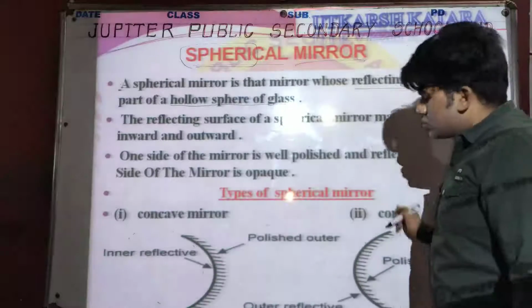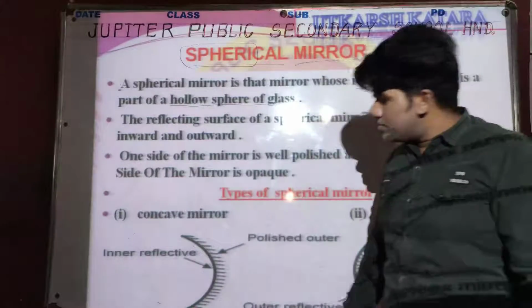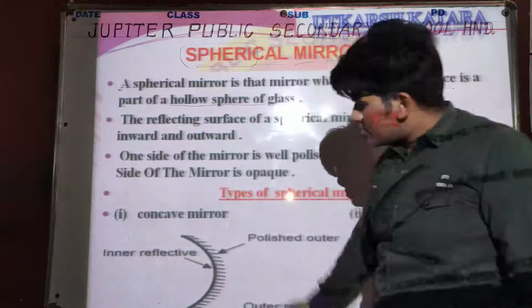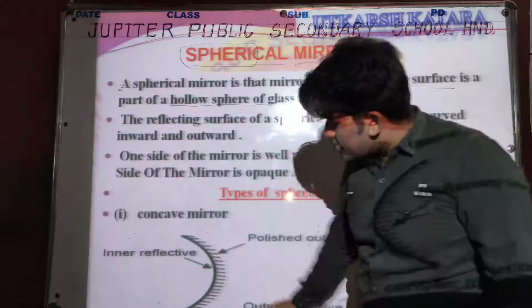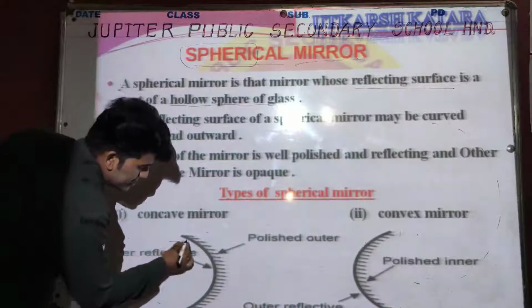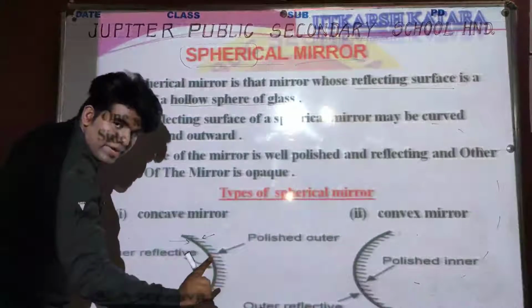Okay. And one thing always keep in your mind also: when we observe the sides, we will get the left side and the right side. Again, I am revising.